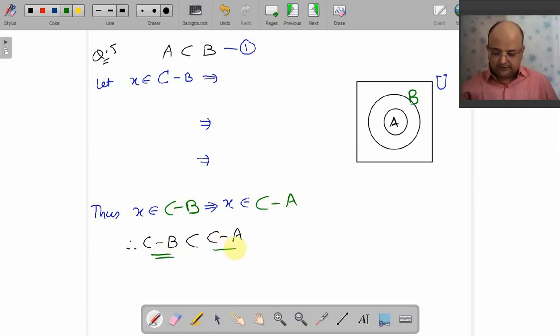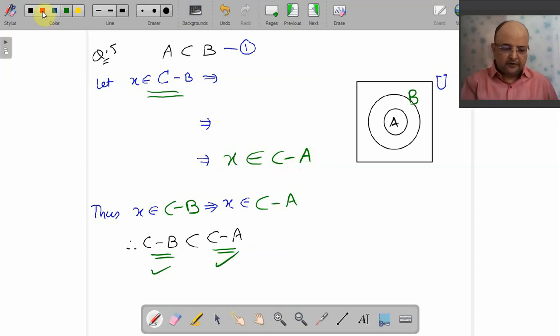If you want to prove that this is a subset of C minus A, then what should we do? I start with some element X in C minus B, and we will prove that X belongs to C minus A. So we start with X belongs to C minus B and we will derive that X belongs to C minus A. Done?